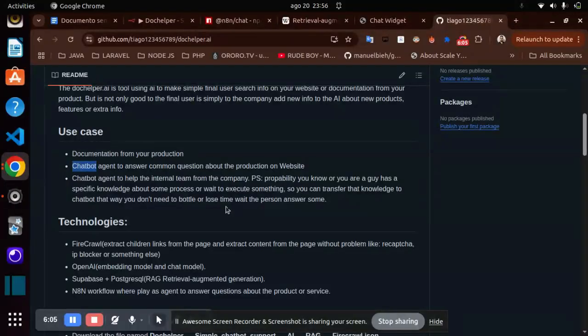and you can prevent your team from losing time answering these questions. Another thing you can do is create your internal knowledge base. I believe everyone has lived that situation where you need to ask someone inside the company who knows a specific process or how to do something in that company.